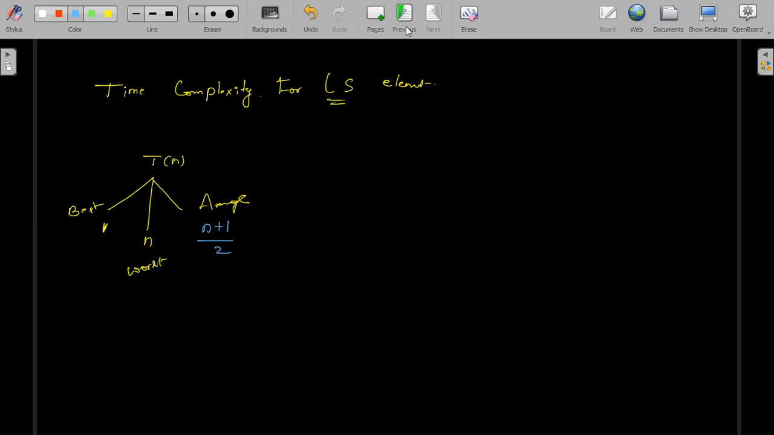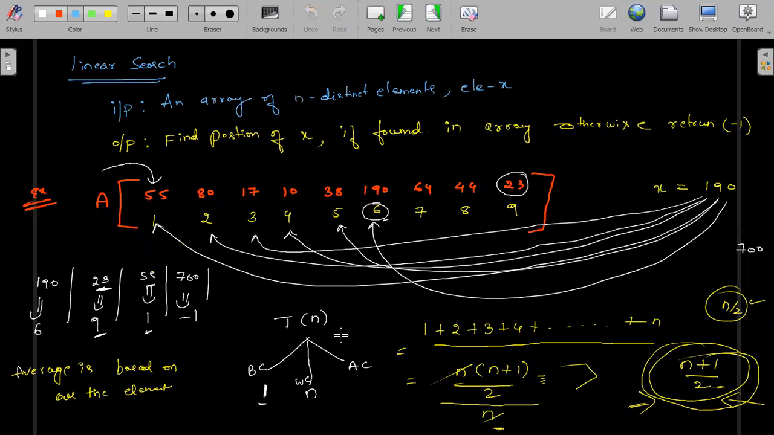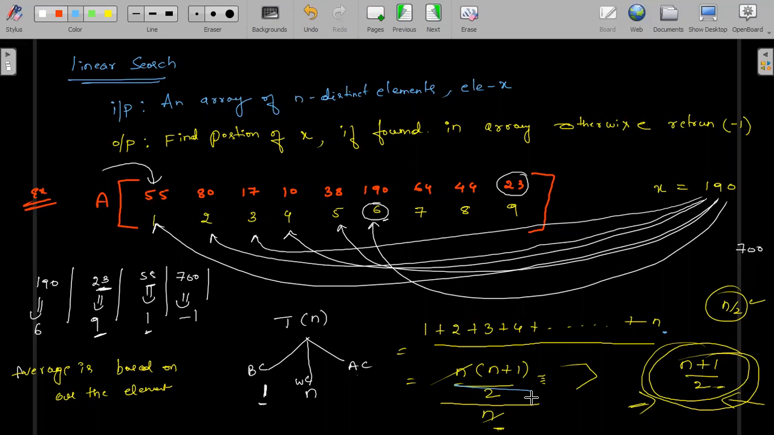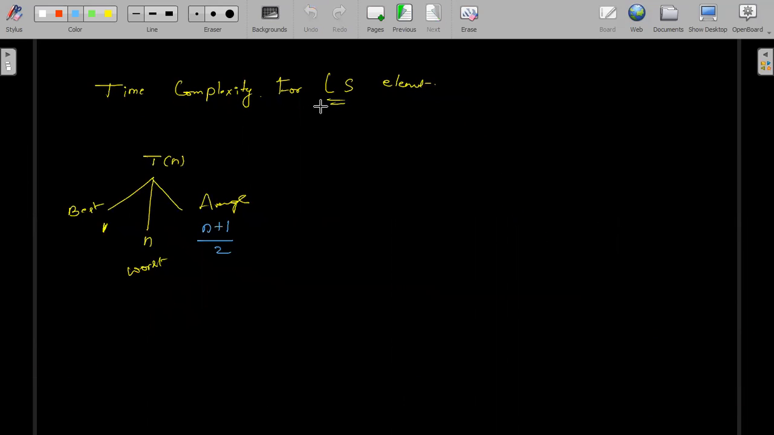How you got it, that is what you have to say. How many elements are there? Totally n number of elements. So that is the sum of natural numbers. That's why n into n plus 1 divided by 2, divided by all elements. That is the reason why n gets cancelled, and that is why you are getting this. Any doubts? No doubts, I think.